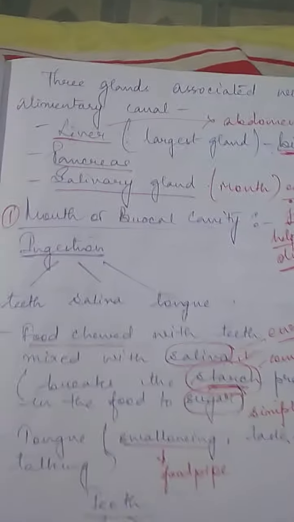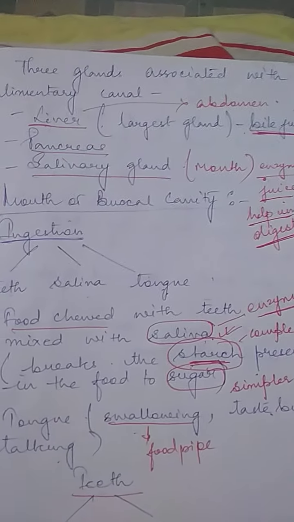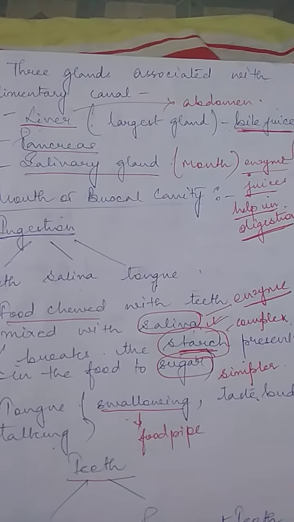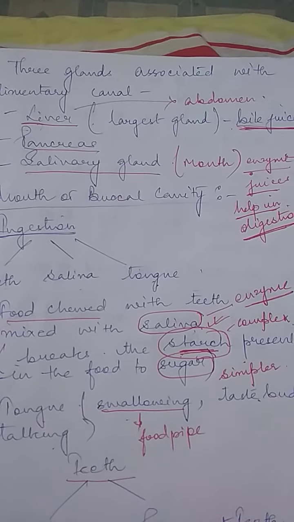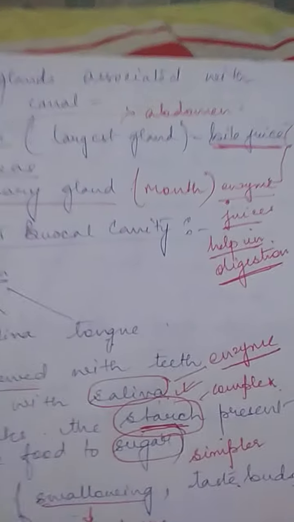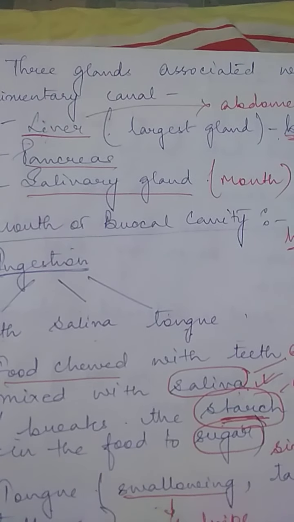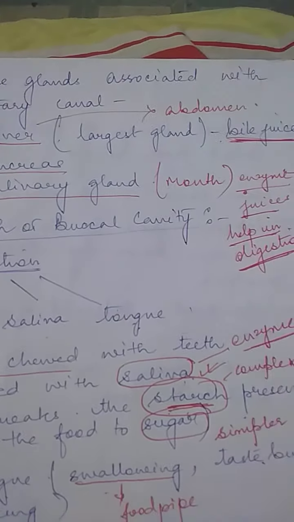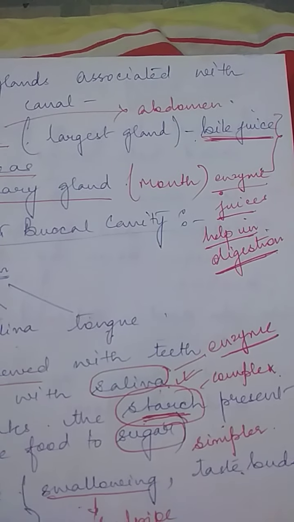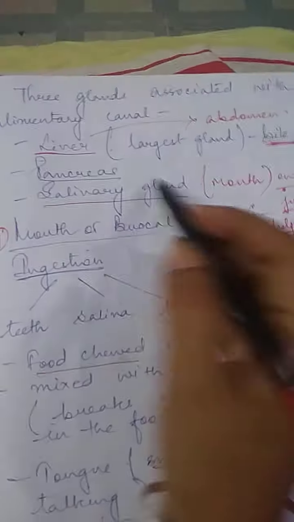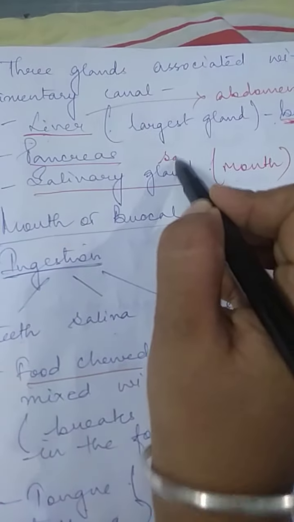Now we come to the three glands which we have. The three glands that are associated are the liver, pancreas, and salivary gland. Liver is the largest gland, which is present in your abdomen region. Abdomen is near the stomach region. It is reddish brown in color and it secretes bile juice. Next is your pancreas, also a type of gland which we will study later. Salivary gland is present in your mouth, which secretes enzymes, juices, and they help in digestion. What does the salivary gland secrete? It secretes saliva.